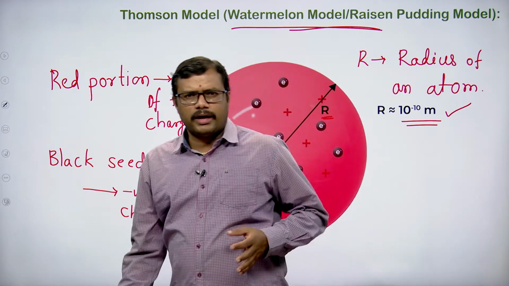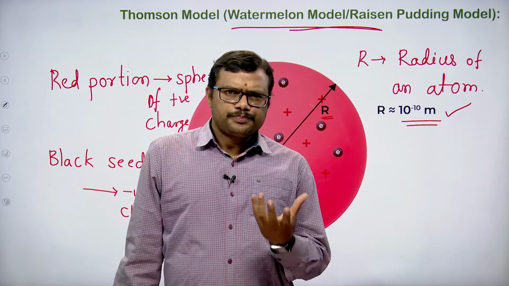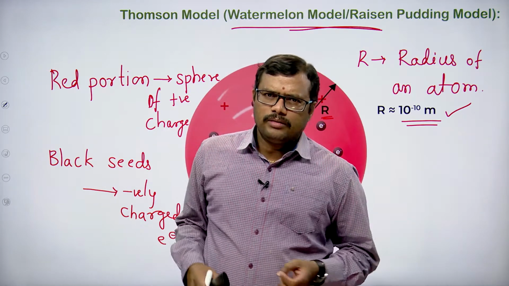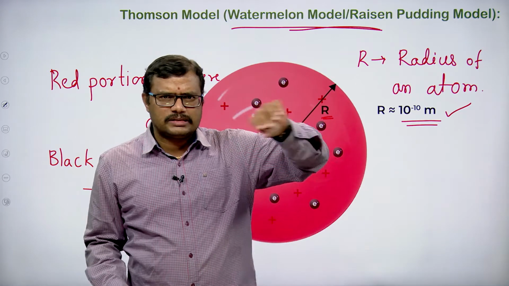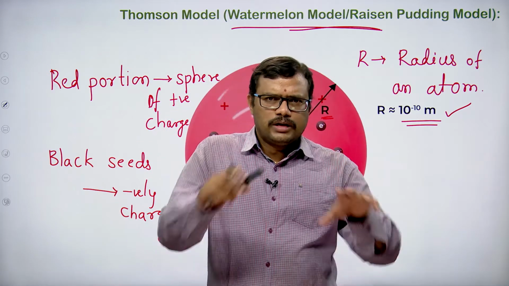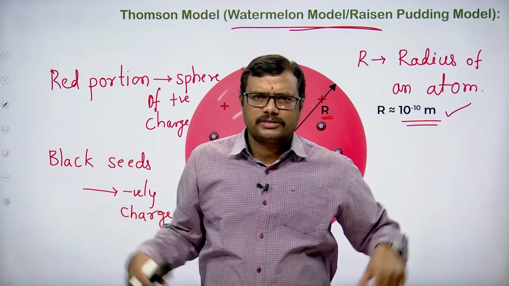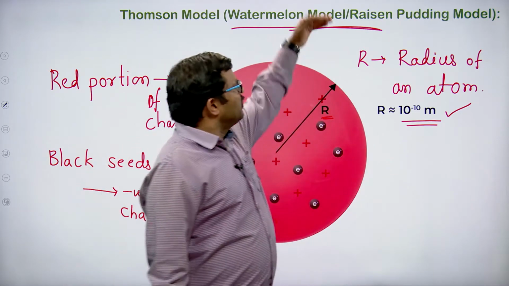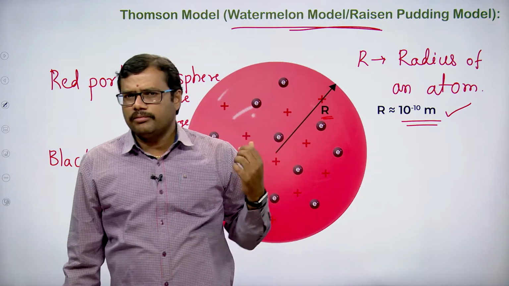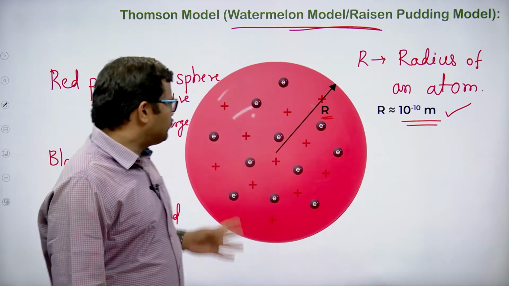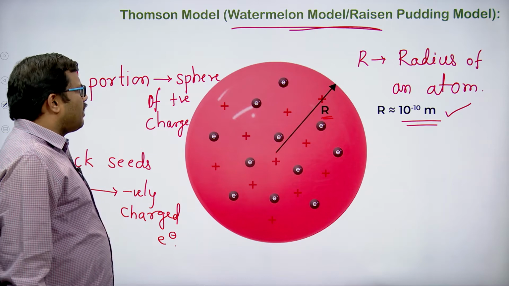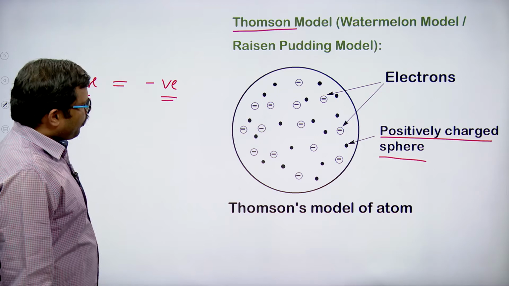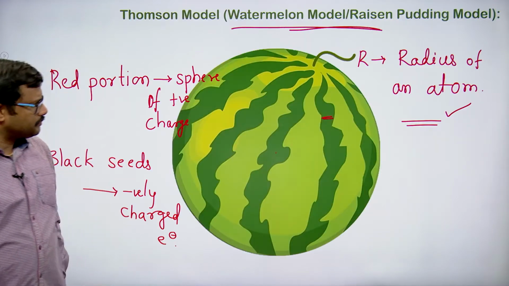Generally, when you observe in a bakery, the bread is baked, and then here and there they keep the raisins. The arrangement of the raisins is taken as the arrangement of the electrons, and the total bread, the cake, is considered as the sphere of positive charge. You can also imagine in that direction. Therefore, it is also called the raisin pudding model. Okay, right. Observe one more time what exactly the concept given here is. You can see this video again.